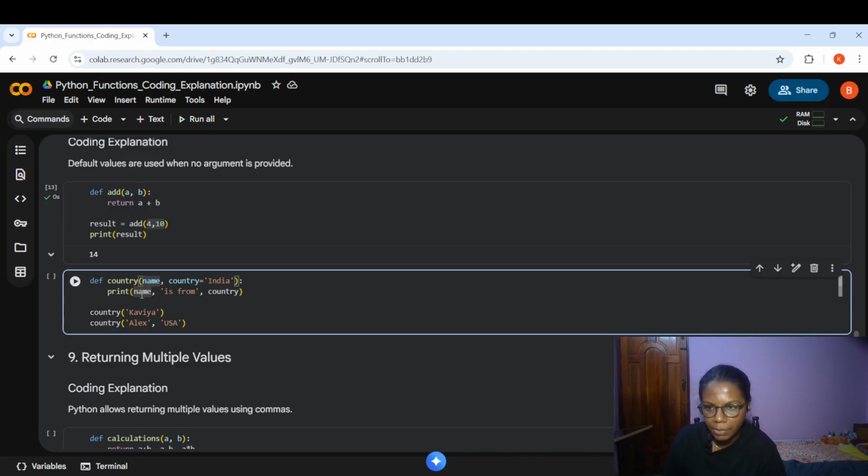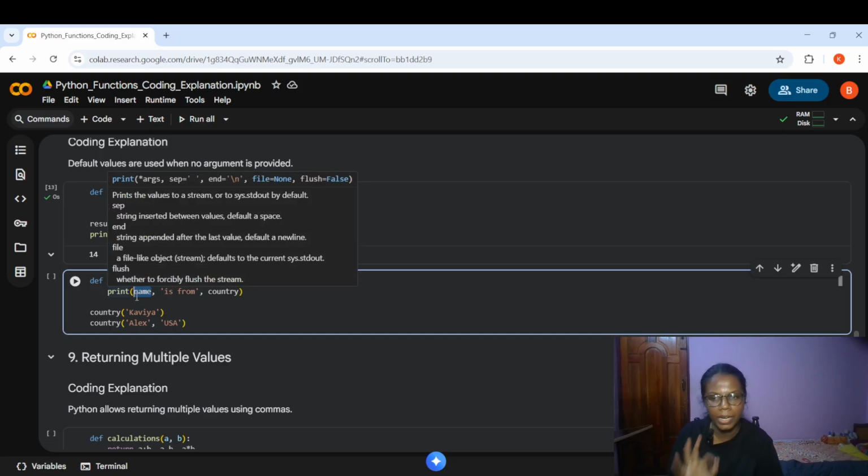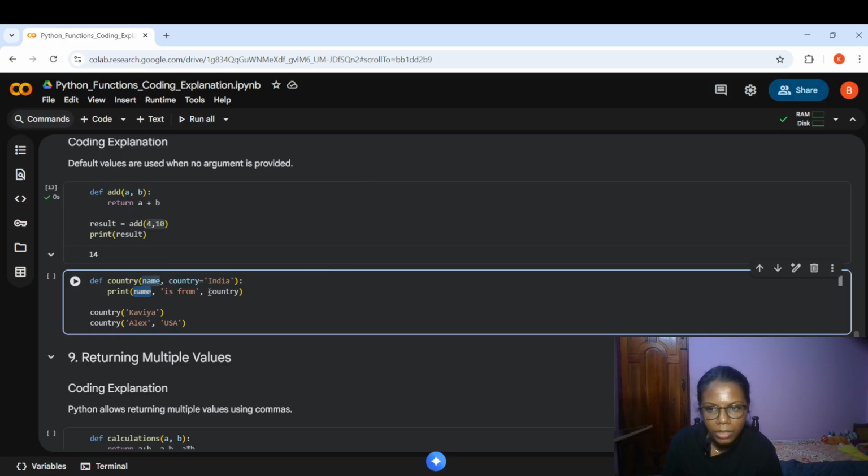So in the printing statement, what could be printed? Name is from country. So if the particular person's name is Kavya, so in my first function, country of Kavya. So Kavya should be the argument for this particular parameter. So Kavya is from. So here I have just passed one argument, right? Where is the other one? Will it throw an error? No, it will not. Why? Because we have given a default parameter for country. So what would be the output? Kavya is from India would be the output.